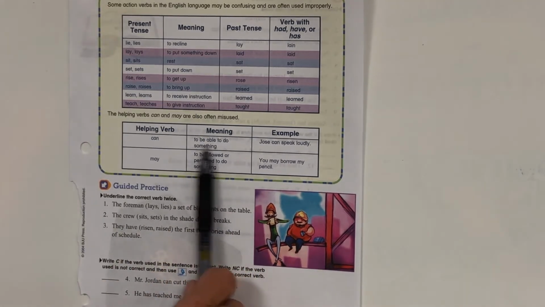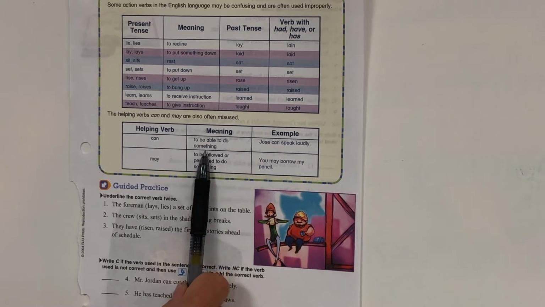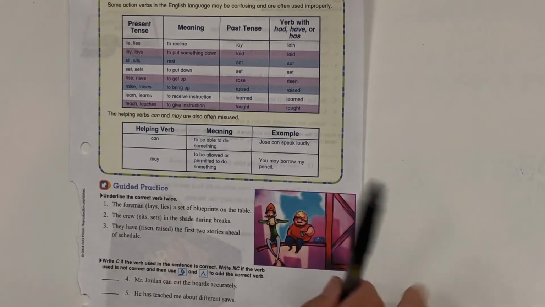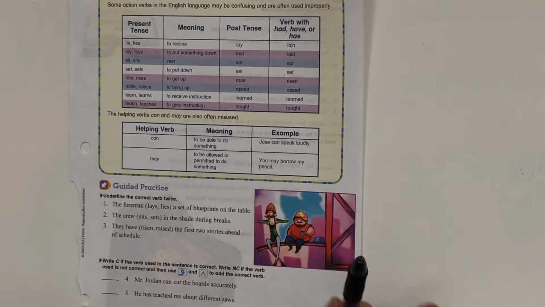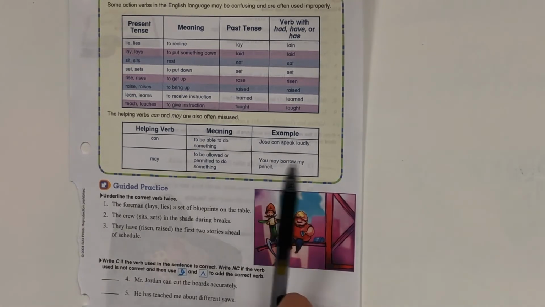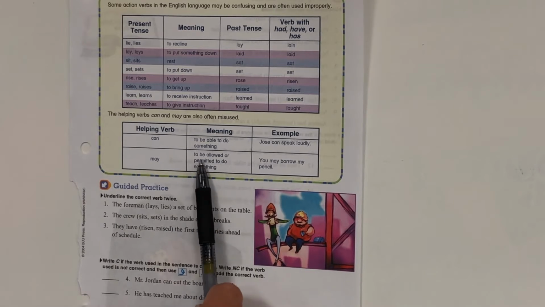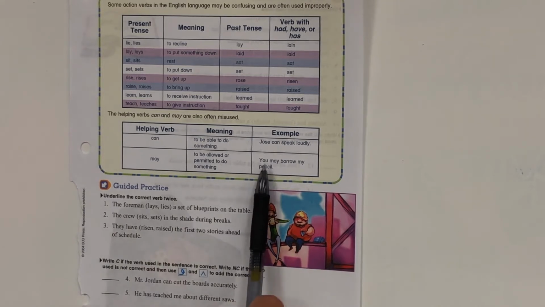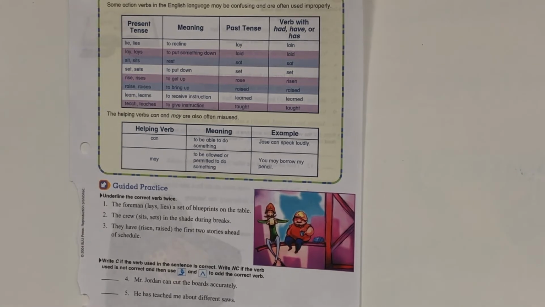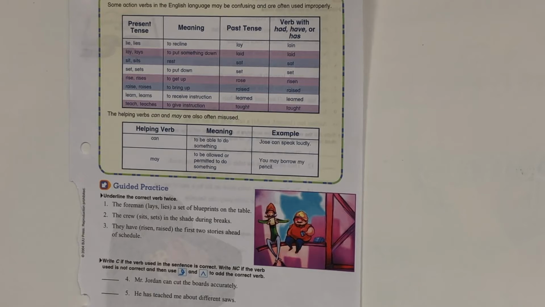Because if you look over here at the meaning, can is to be able to do something. I can cook eggs, or I can work that math problem. I am able to do that. The example here, Jose can speak loudly. But if you're asking permission, the meaning here says to be allowed or permitted to do something. You may borrow my pencil. Or if you're asking me, may I go to the restroom? Yes, you may.